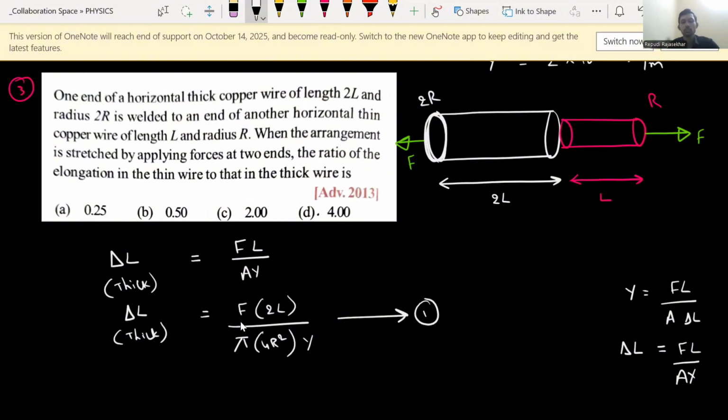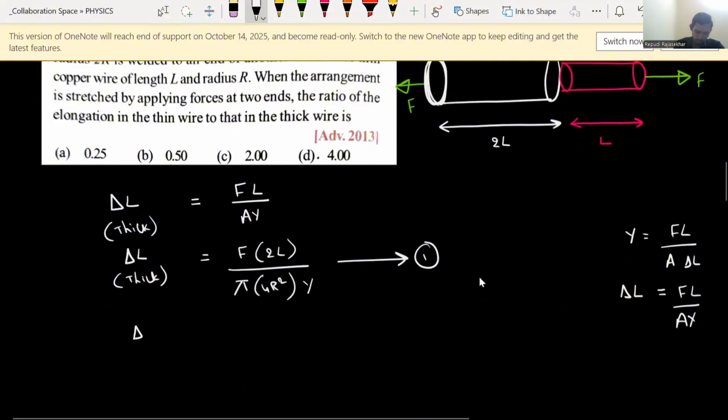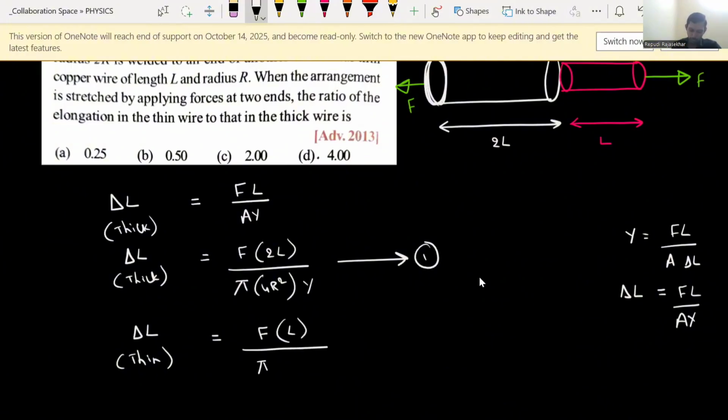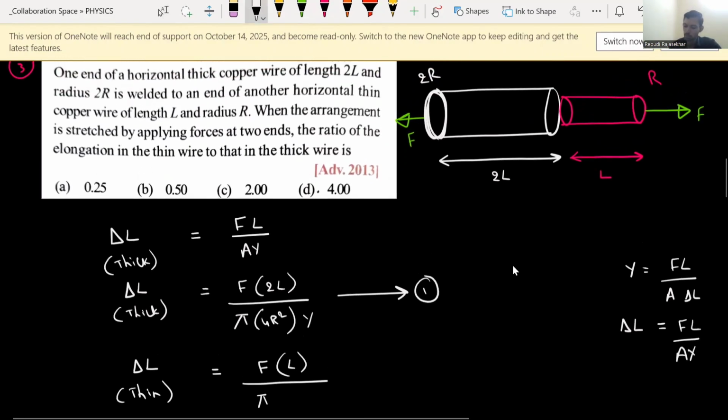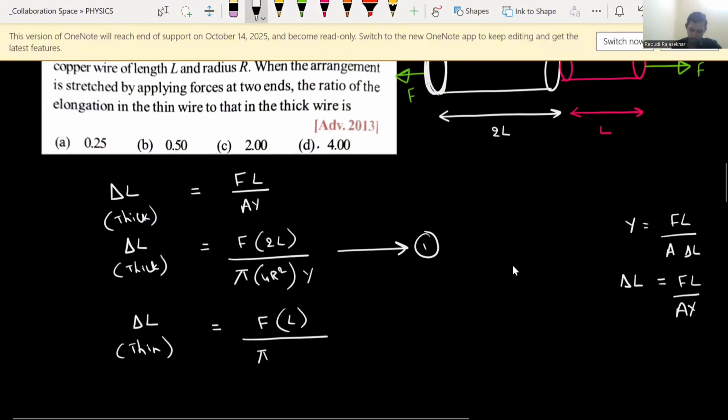We got the change in length, or elongation, of the thick wire. Similarly, apply the same formula for the thin wire. So that is delta L for the thin wire. The formula will not change. Force is F. The length of the wire is L, divided by pi times the radius of the wire. The second wire's radius, given in the question itself, is r. So this is pi r squared into Young's modulus Y. This is equation number 2.